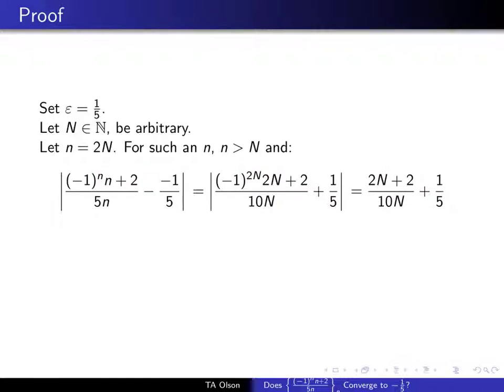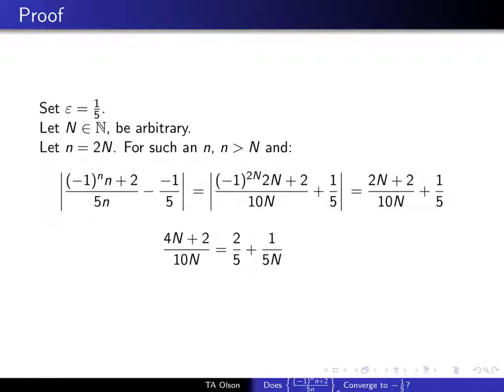Since everything at that point is positive, the negatives will cancel out. Everything is positive, so let's drop the absolute values. We do the algebra, we put things together, and now we can break this up.